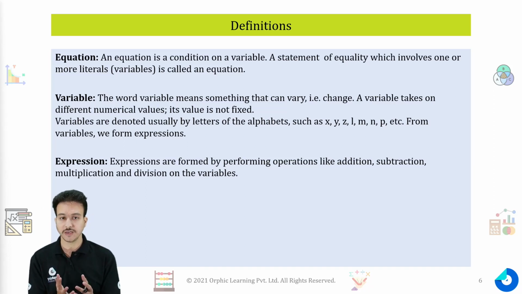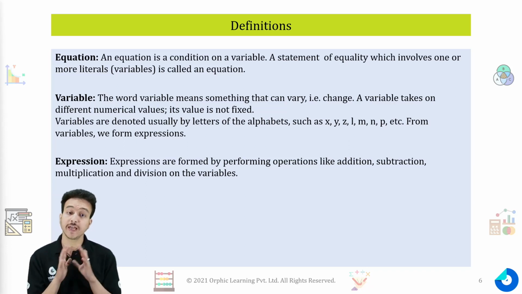Now what is a variable? Variable means something that can vary, that means that can change. For example, if I'm taking any variable, it can take any number. Like we did earlier, we take x or y, which can take any number.